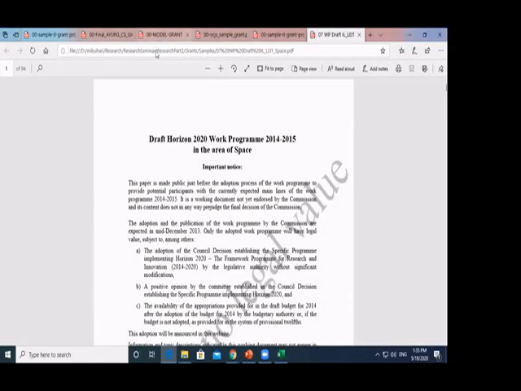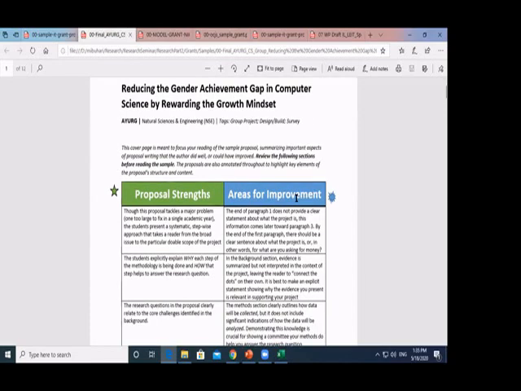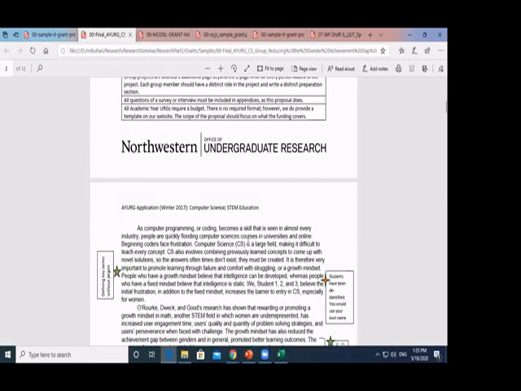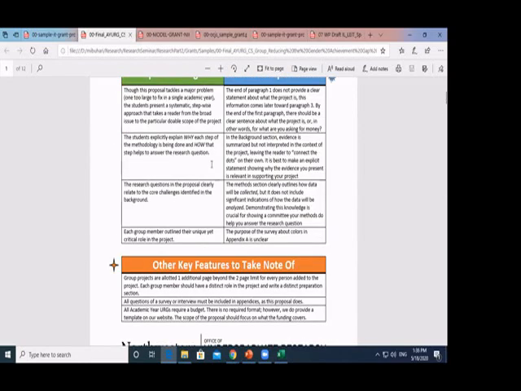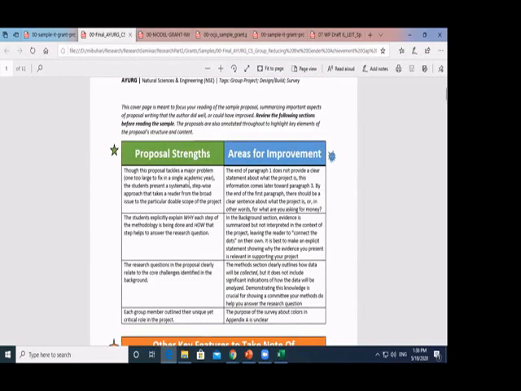Look at this example. Here is an example where they have the proposal and they have comments here. So what is the problem? What are the issues behind it? How to improve them? It is mentioned.